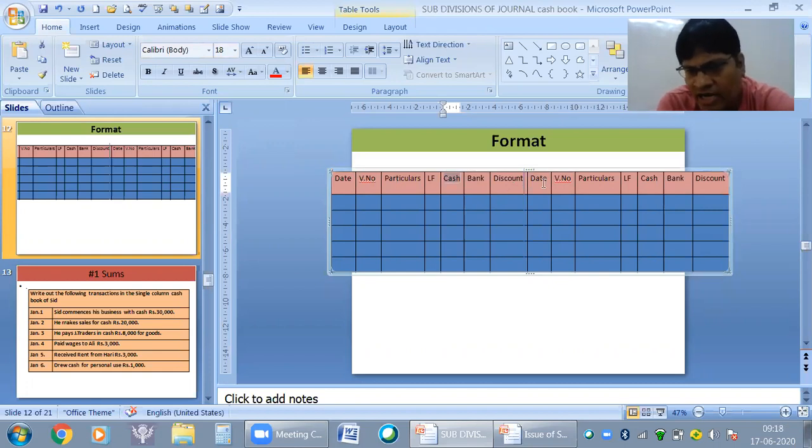Similarly, over here also the credit side: date, voucher number, particulars, LF, cash. Up to cash is single column. If I write cash and bank both, then double column. If cash, bank, discount, all the 3, then it is triple column.